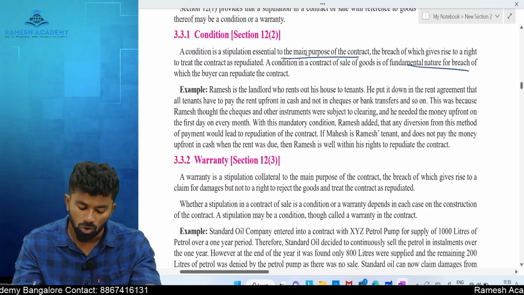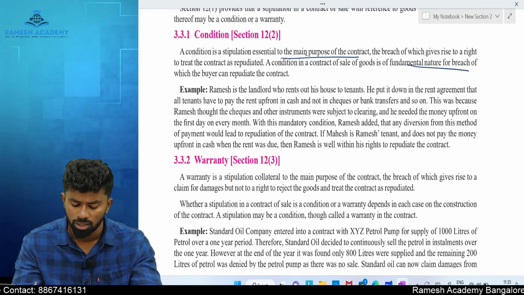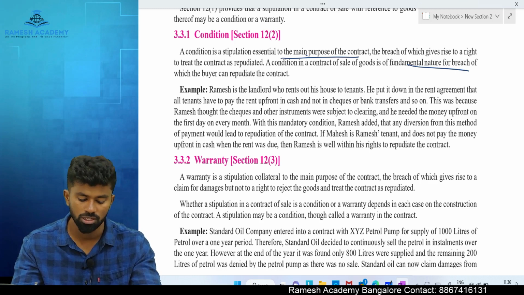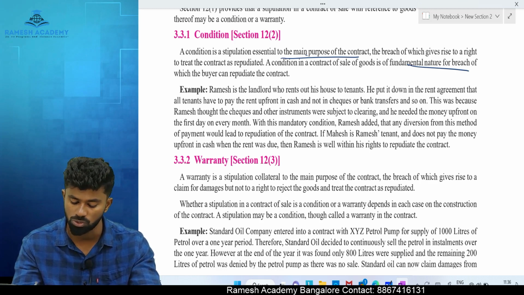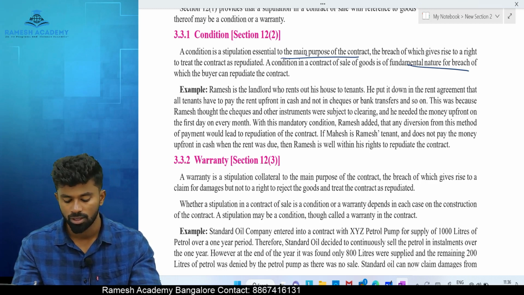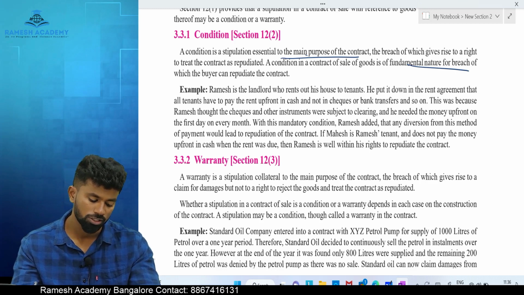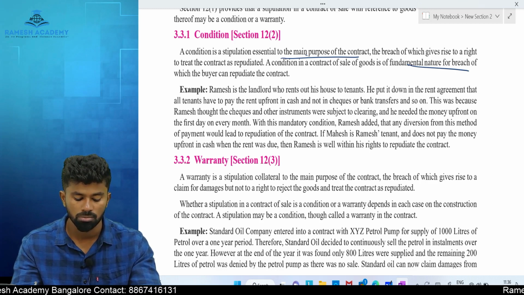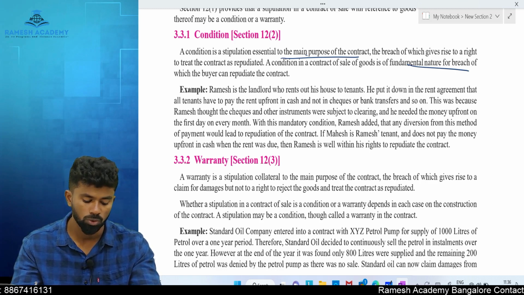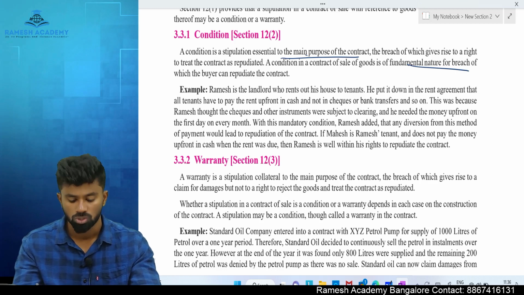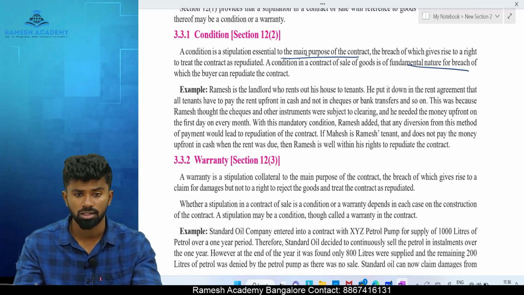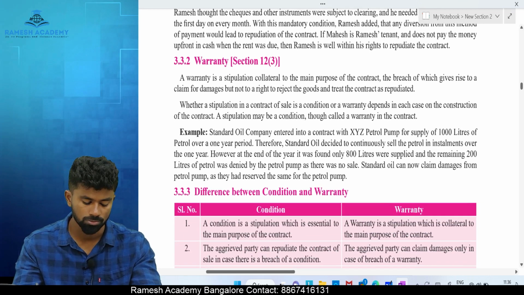Ramesh is the landlord who rents out his house to tenants. He put it down in the rental agreement that all tenants have to pay the rent upfront in cash and not in checks or bank transfer and so on. This was because Ramesh thought the checks and other instruments were subject to clearing and he needed the money upfront on the first day of every month. With this mandatory condition, Ramesh added that any diversion from this method of payment would lead to repudiation of the contract. So because it is clearly mentioned that it is an important thing, it is considered as conditions and they can repudiate the contract.